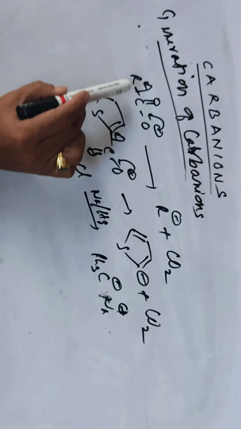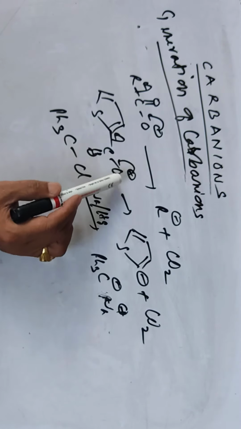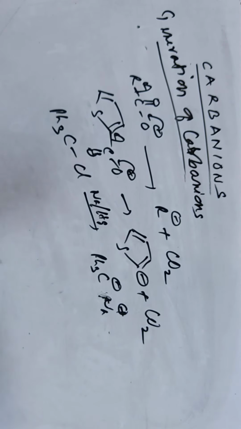So heterolytic fission takes place. So the leaving group is lost without the bonding electron pair. Then this is a fast method. So here carbanions are generated by loss of an atom or group of atoms without bonding pair electrons. So this is heterolytic fission.